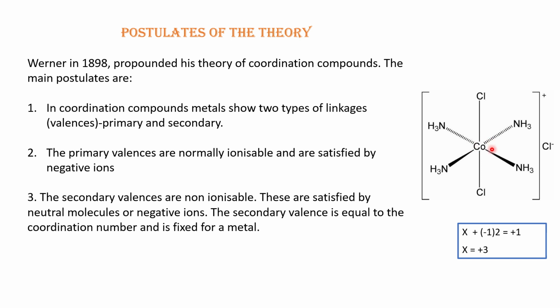Now when a coordination complex is formed, the metal orbital will overlap with the ligand orbital having a lone pair of electrons, and the lone pair of the ligand will be shared by both. So a vacant orbital of cobalt will overlap with the filled orbital of the ligand, and then both electrons will be shared by the metal and the ligand, and then a covalent bond will form.